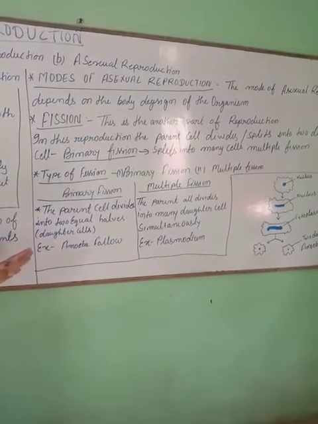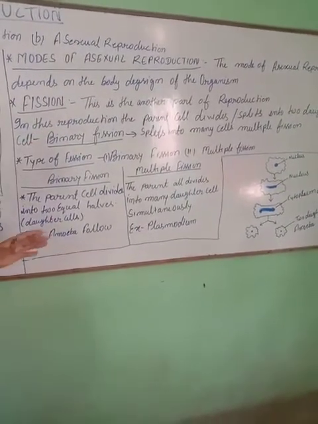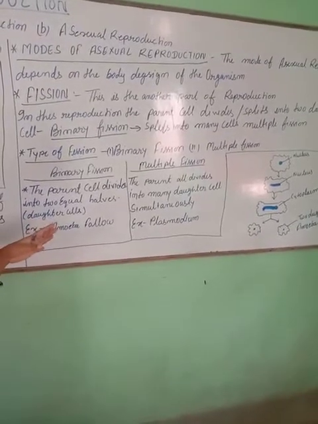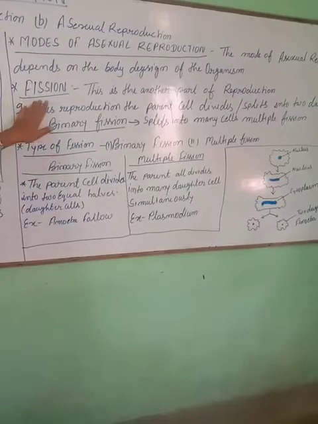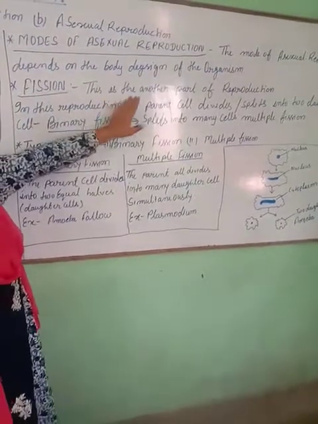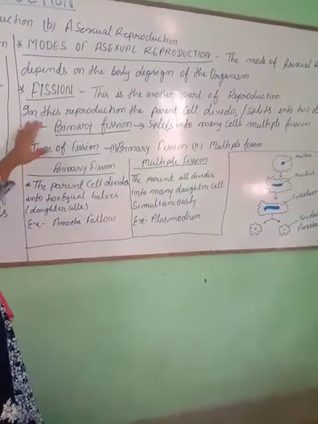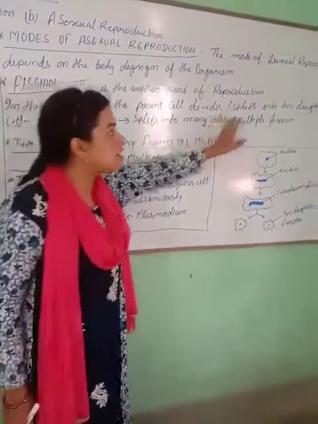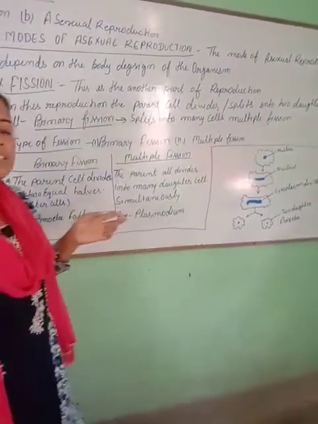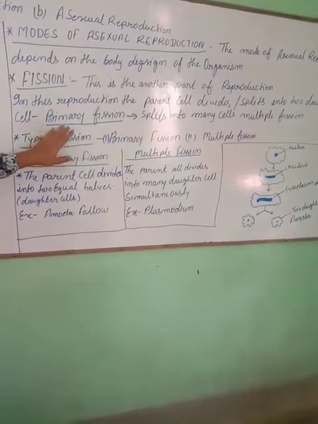The first type of asexual reproduction is fission. Fission is the process of splitting. Let's see what happens in fission. In this reproduction, the parent cell divides or splits into two daughter cells, called binary fission.